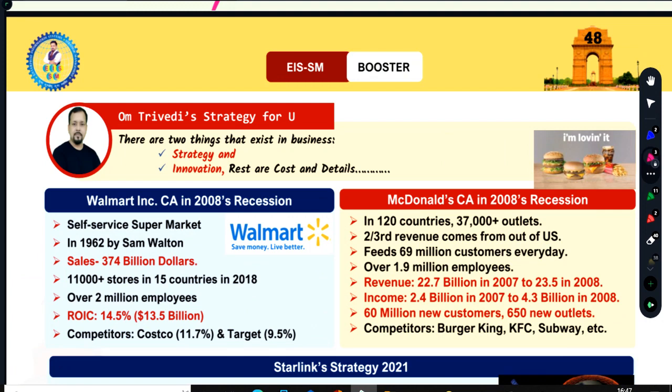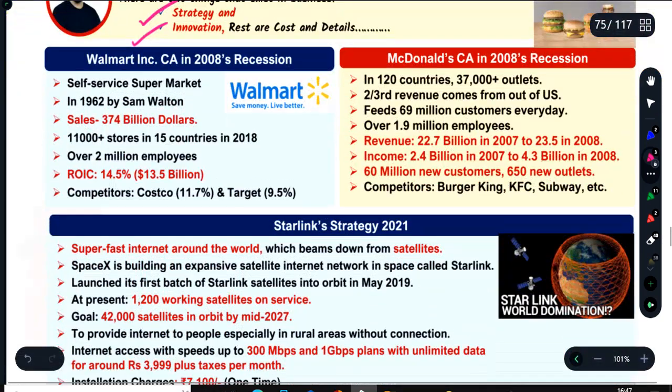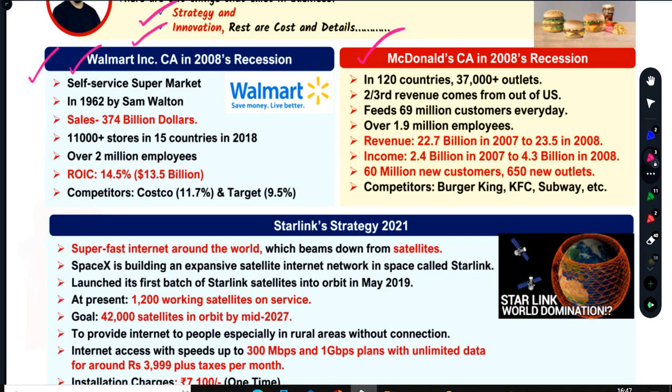So there is a very popular saying that there are two things that exist in business, that is strategy and innovation. The rest are cost and details. They're very important. Accordingly, I have mentioned two examples over here. So in brief, let me tell you, Walmart in the 2008 recession, how did they behave?